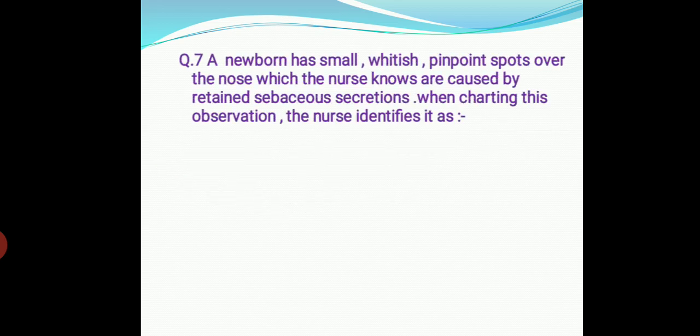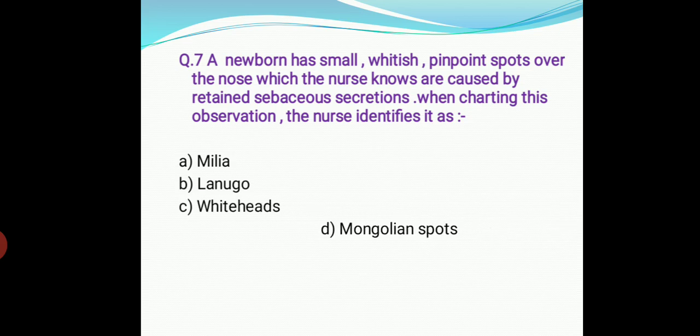So the next question is question number 7. A newborn has small whitish pinpoint spots over the nose, which the nurse knows are caused by retained sebaceous secretions. When charting this observation, the nurse identifies it as option A, milia, B, lanugo, C, whiteheads, D, Mongolian spot. So the right answer is milia. Milia occur commonly, are not indicative of any illness, and eventually disappear.